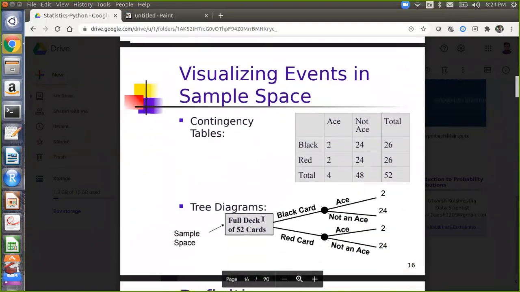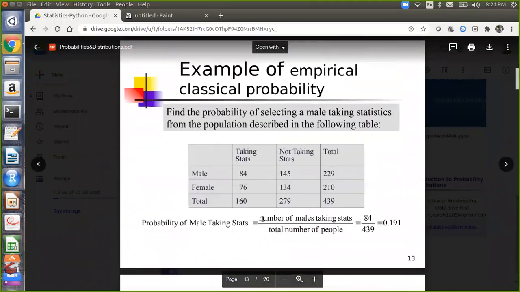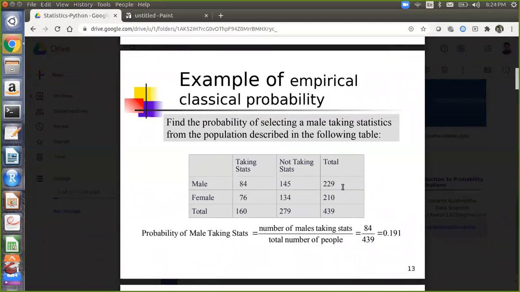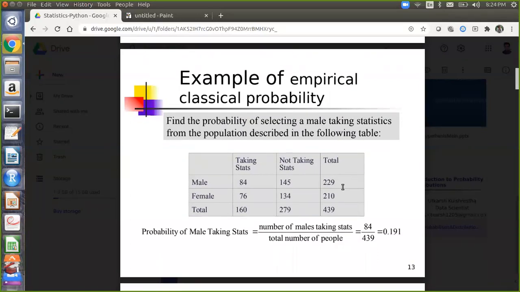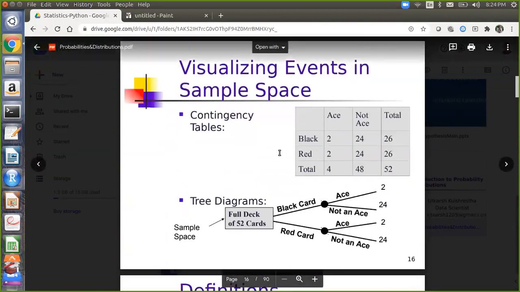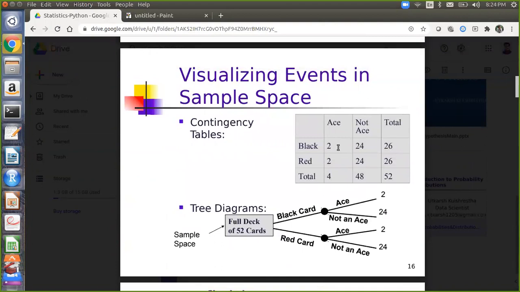So this type of table is called a contingency table. A contingency table contains all the data about your numerical. Suppose I want to find ace and not ace: you have 2 black aces, 2 red aces, 24 black non-ace cards, and 24 red non-ace cards.